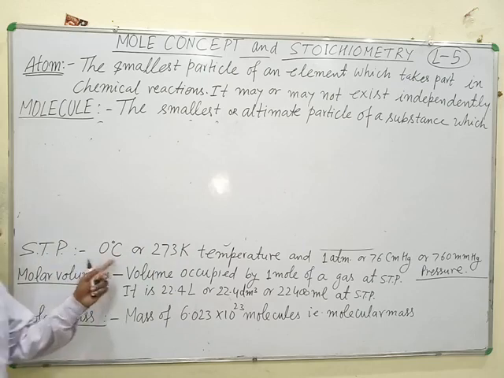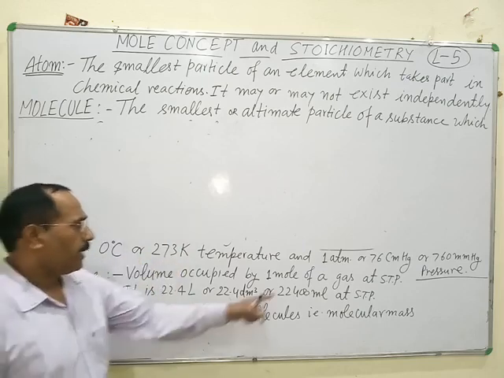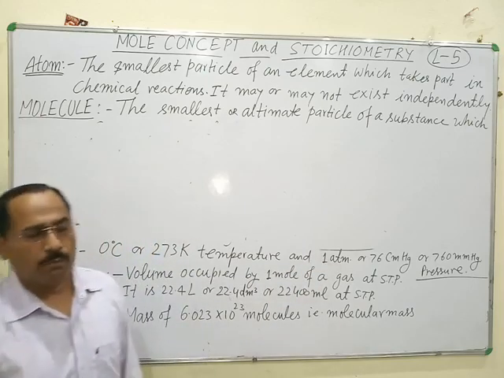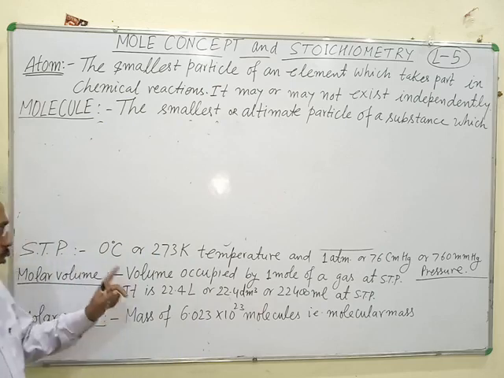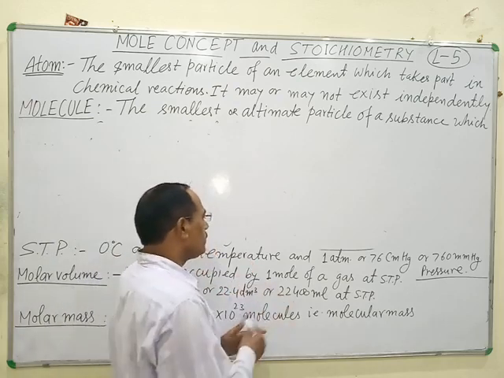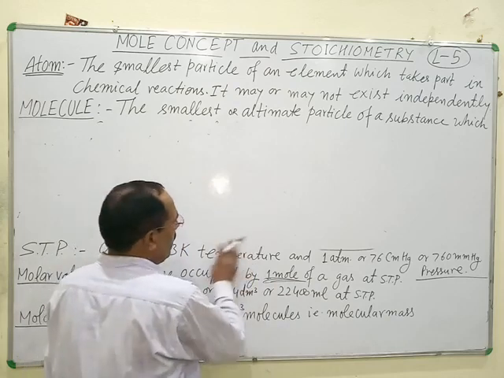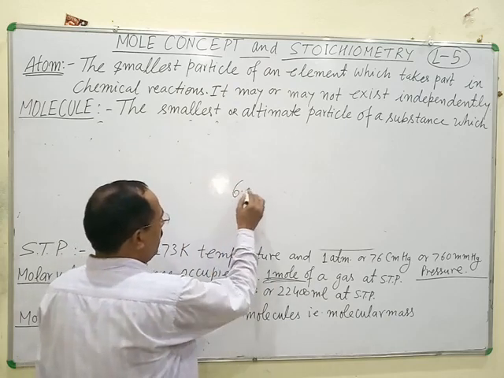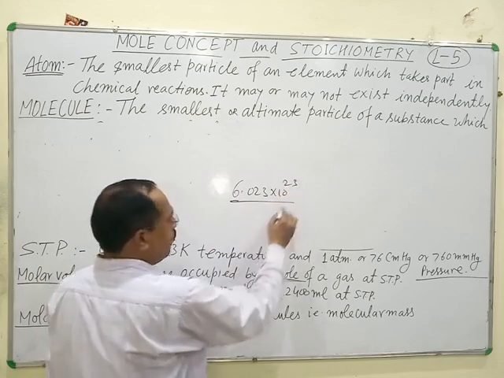STP means temperature is 273 Kelvin or 0 degrees Celsius and pressure is 1 atmospheric pressure or 760 mm. At this condition, the volume occupied by 1 mole. 1 mole means how many molecules or atoms of a gas? 6.023 into 10 power 23 molecules of gas.